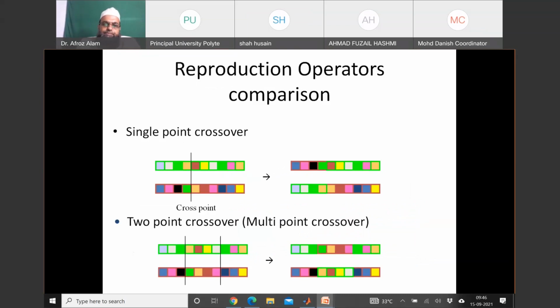The reproduction operation may also be understood with the help of colors. Here the genes are represented not with binary variables, but with colors. You can see single point crossover. We have again randomly generated one number, say the previous one, 4th.